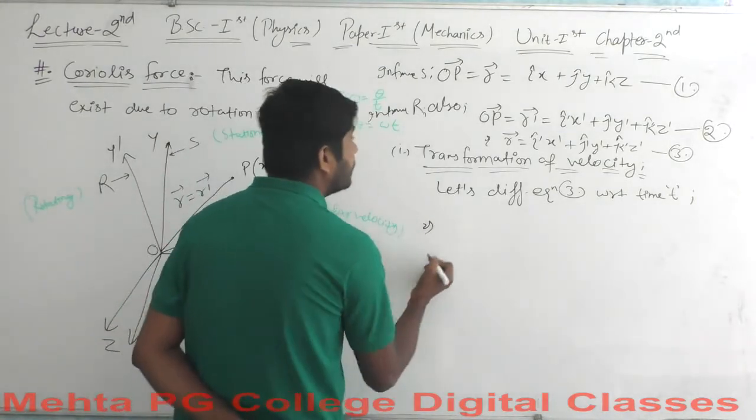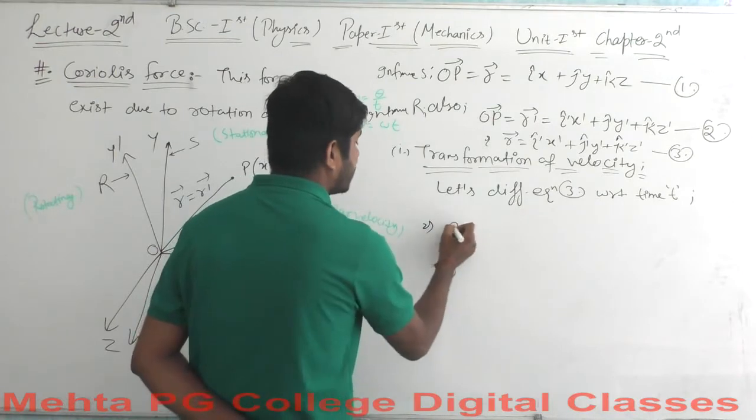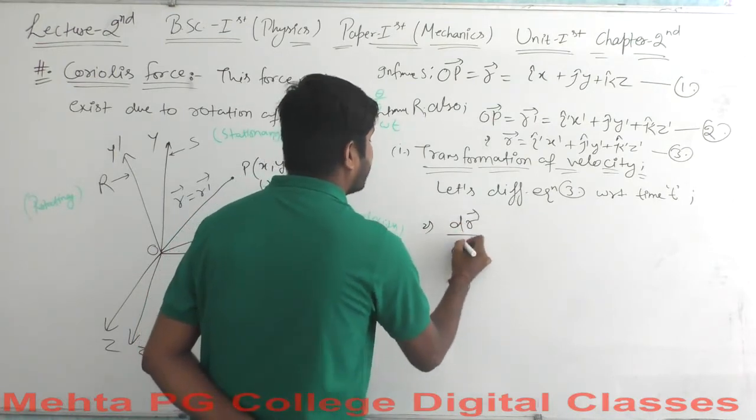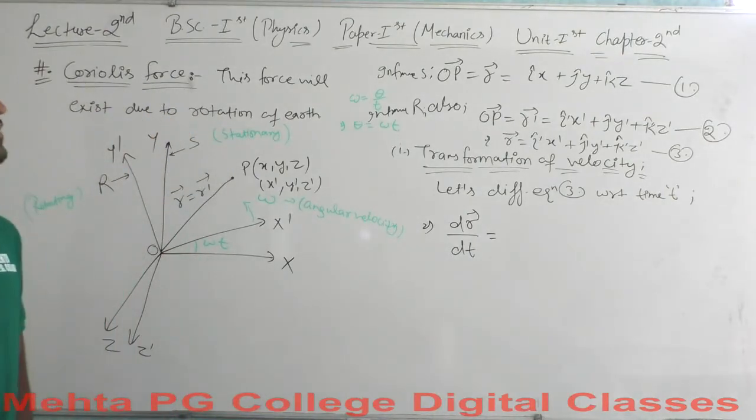So differentiating equation 3 with respect to time t. What should the answer be here?